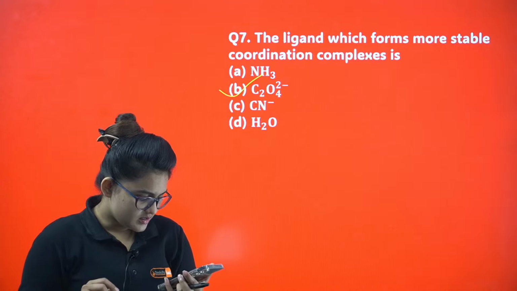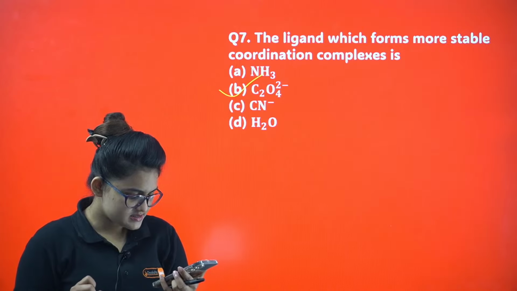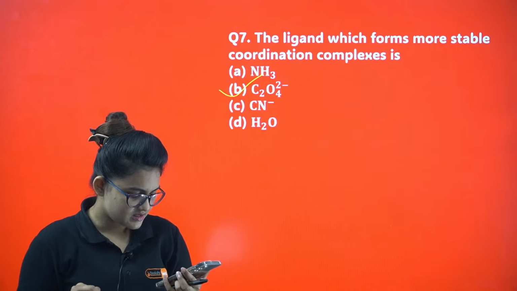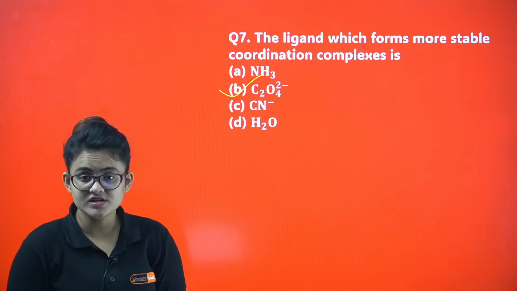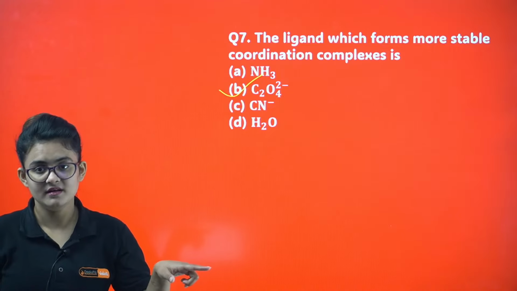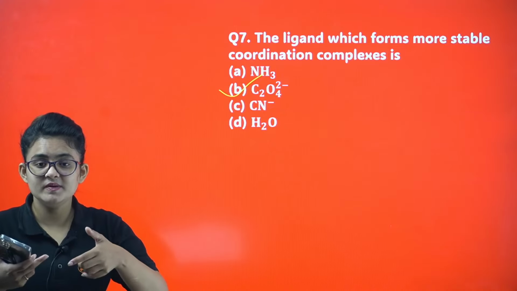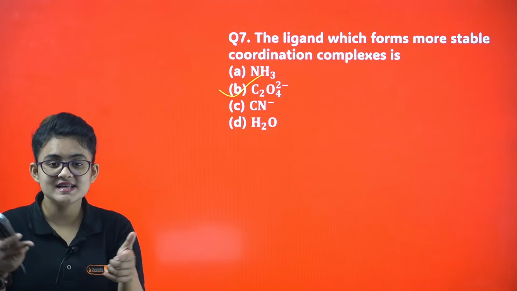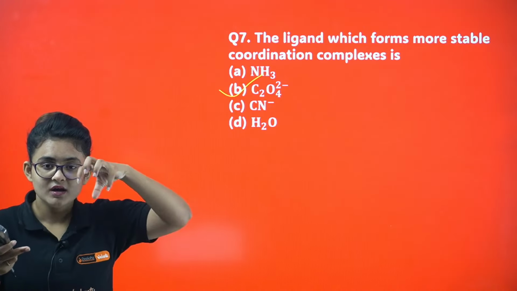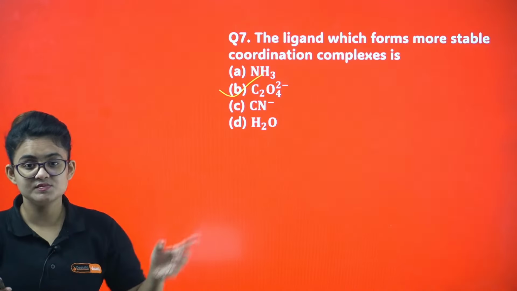Rocky Gamers, please tell me, why isn't it stable? No beta, CN minus is not stable because at the end of the day it is donating from a single end. Whenever denticity increases, the metal will be attached with more sites. It will be captured by a greater number of atoms, then it is more stable.